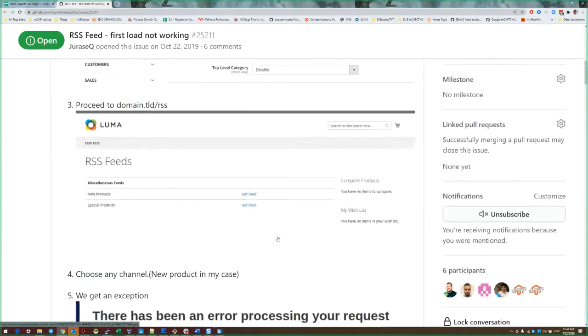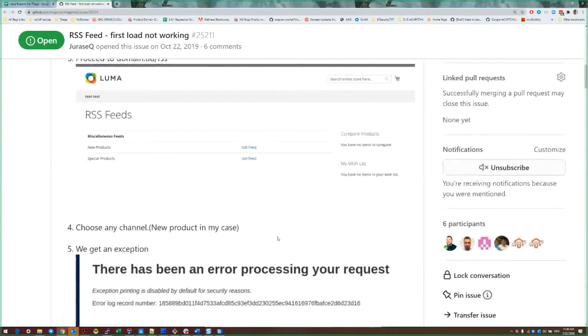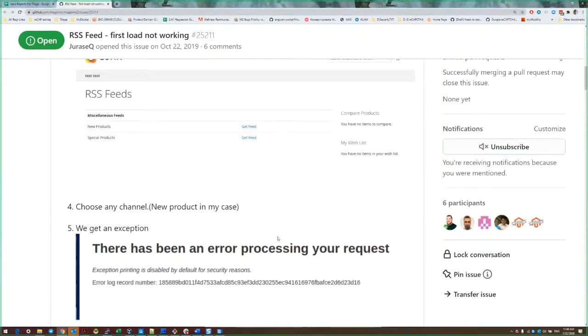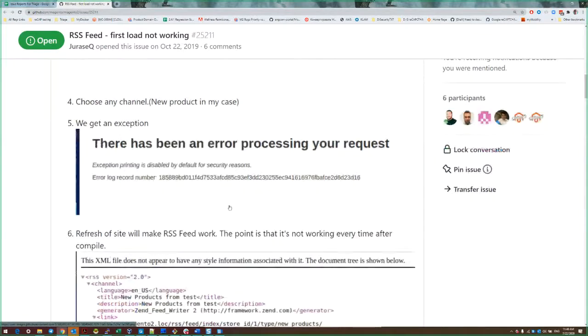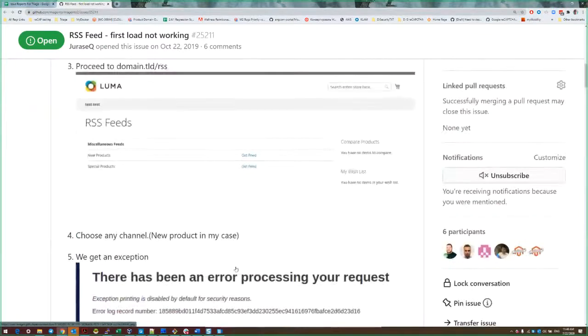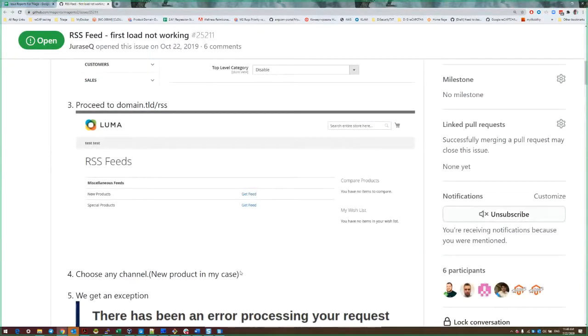After the first attempt to load it, the user will see an exception error. But after refreshing the page, pressing F5, it will be as expected. So the problem only occurs on the first attempt to load this feed.